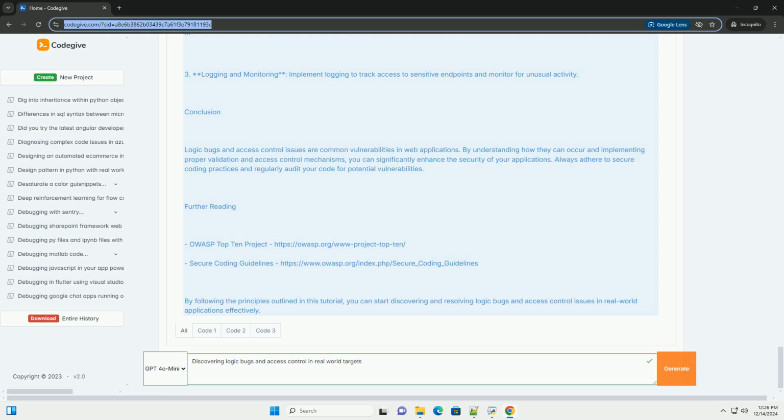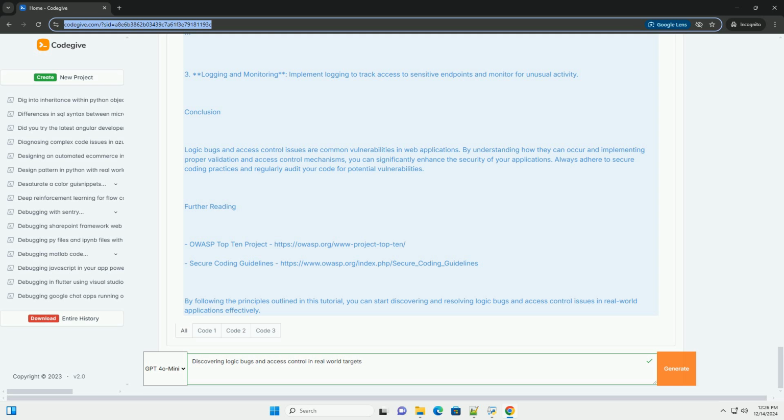Code example: logic bug. Let's consider a simple banking application written in Python. Class BankAccount. Def __init__(self, owner, balance=0). self.owner = owner. self.balance = balance. Def withdraw(self, amount).